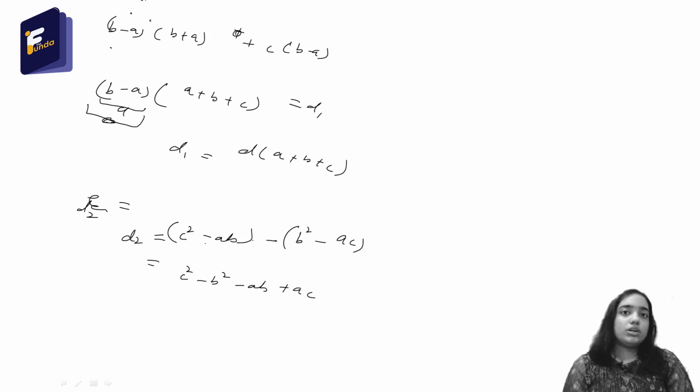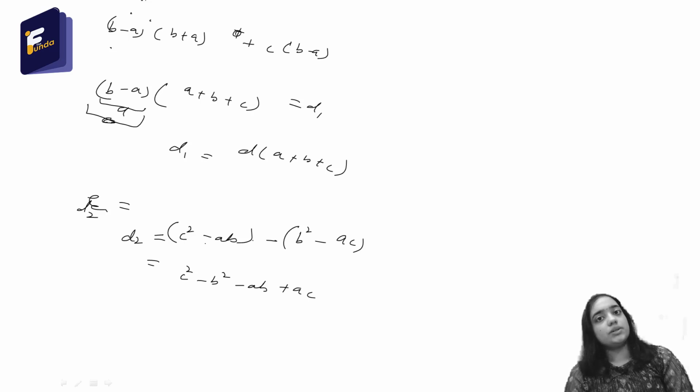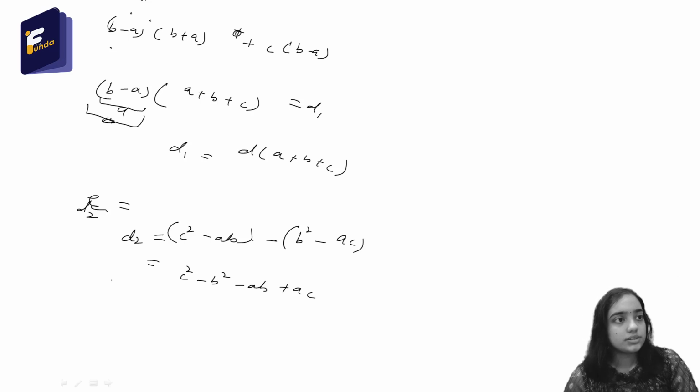Again the formula for a square minus b square is a minus b into a plus b. So c square minus b square is c minus b into c plus b. And if I take a common from the other terms, it will be c minus b.